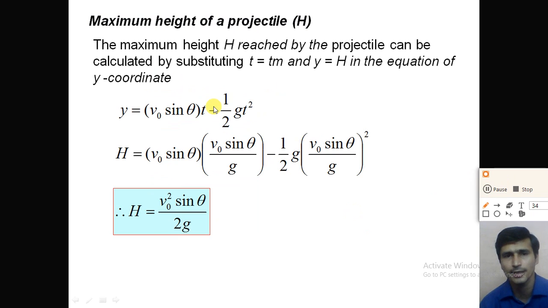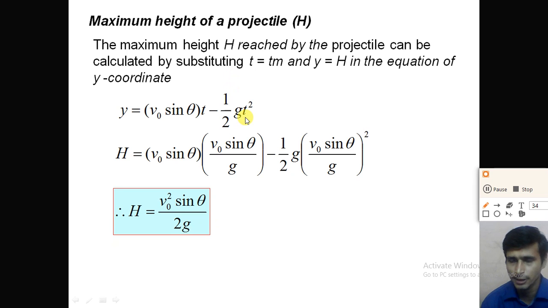So next is the maximum height achieved by the projectile. The maximum height h reached by the projectile can be calculated by substituting t equal to tm and y equal to h, the maximum height, in the equation of the y coordinate. If you want to find the maximum height, we need to take the y component of the projectile: y is equal to v0 sin theta into t minus 1 half g t square.